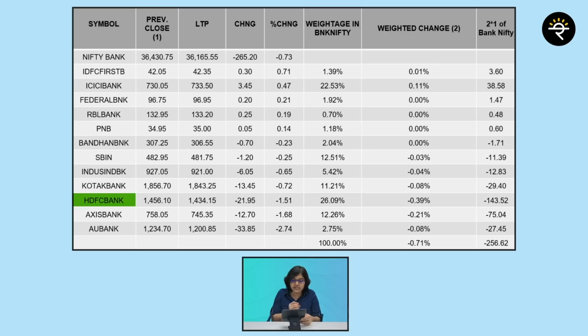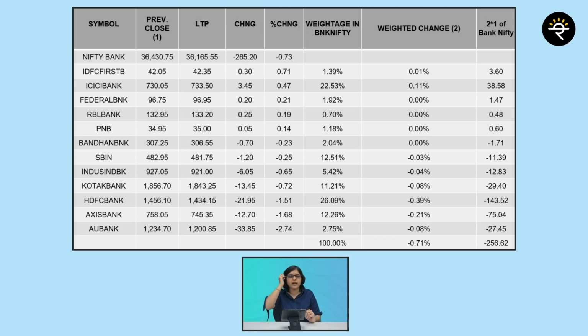Here you can see HDFC Bank 26.09%, ICICI Bank 22.53%, and SBI is also 12.51%. If I add these three banks, HDFC, ICICI and SBI, these three banks out of 12 put together have more than 50% weightage. So I hope you have understood all banks have different weightage. How much different weightage is exactly given is in this entire column.